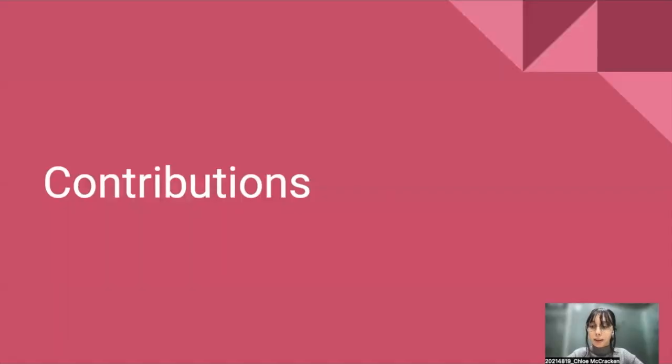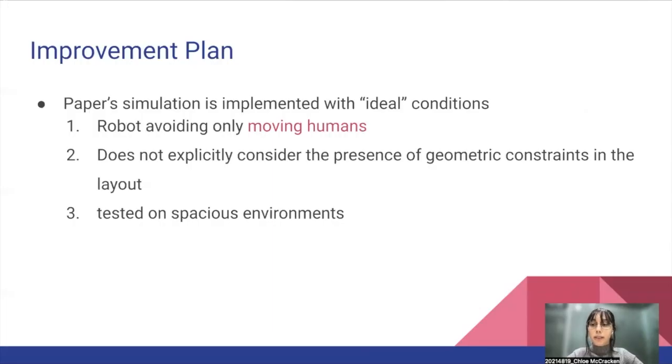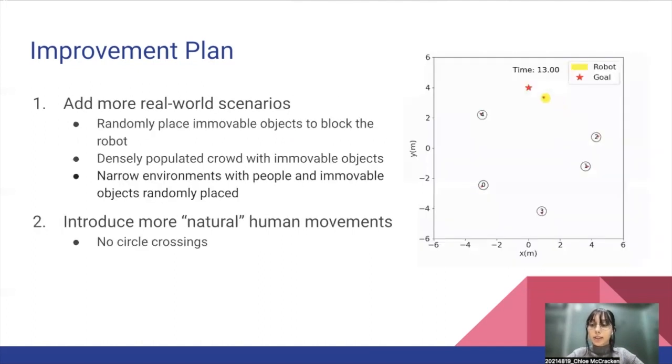Next, I'll talk about our contributions. While reading the paper, we felt that the simulations were implemented with 2 idealistic conditions, such as the robot only avoided moving humans, they do not consider the presence of constraints in the layout, and they only tested on spacious open environments. And so our improvement plan had 2 main components.